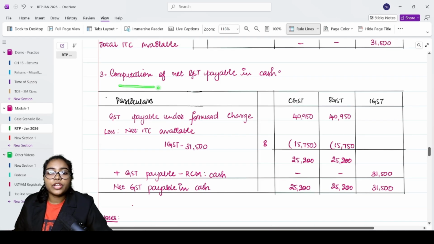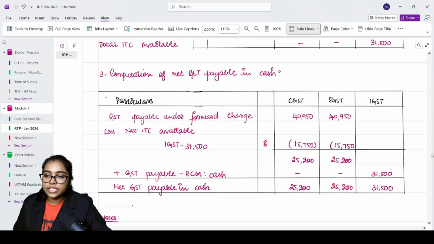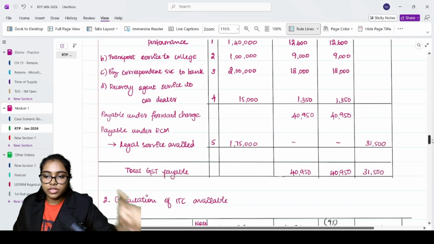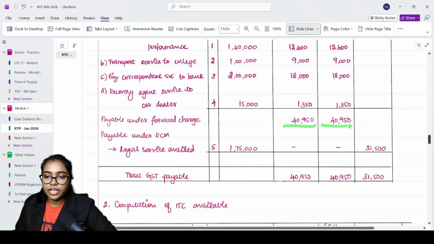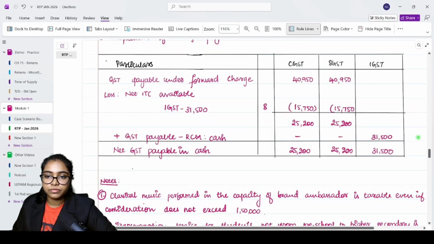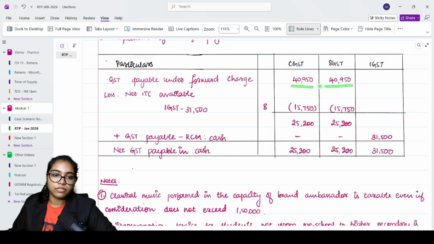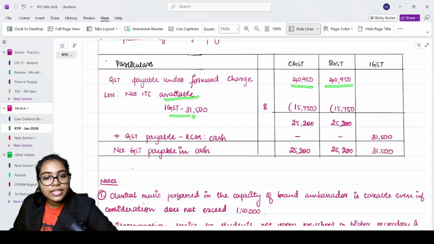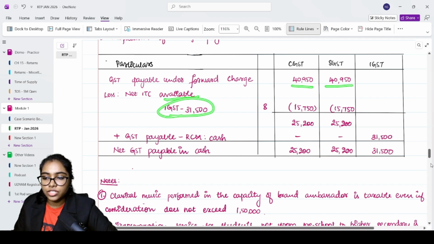Third step is computation of net GST payable in cash. Obviously, you saw GST payable under forward charge. What is it? There we go. 4950, 4950. Net ITC available is 31,500 in IGST.